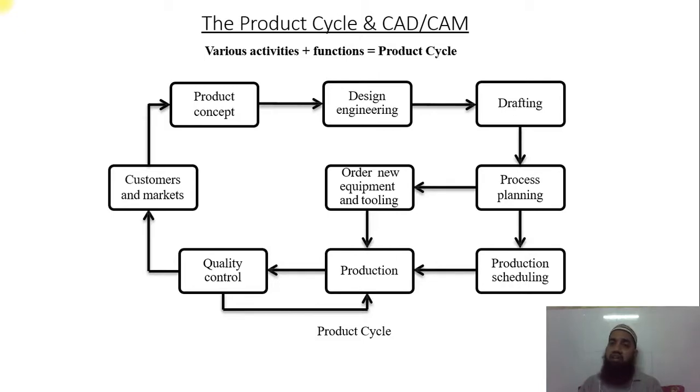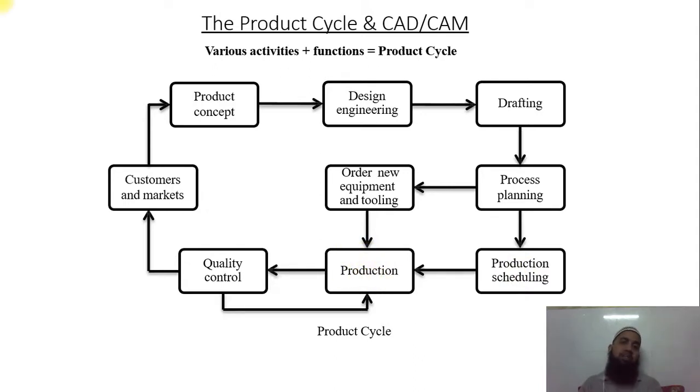If all the tools and equipment are there but material is required, then the process planning department sends our requirement to the vendors: we require raw material of so and so. After that, if all those things are available, that data goes to the production scheduling department. The production scheduling department starts scheduling, and after the scheduling, it goes to the production department.